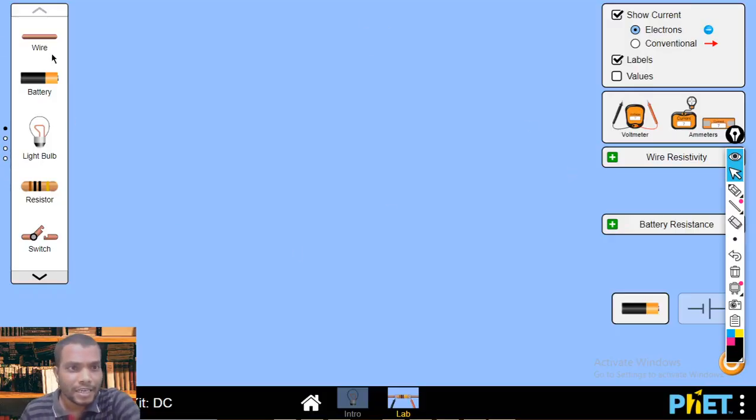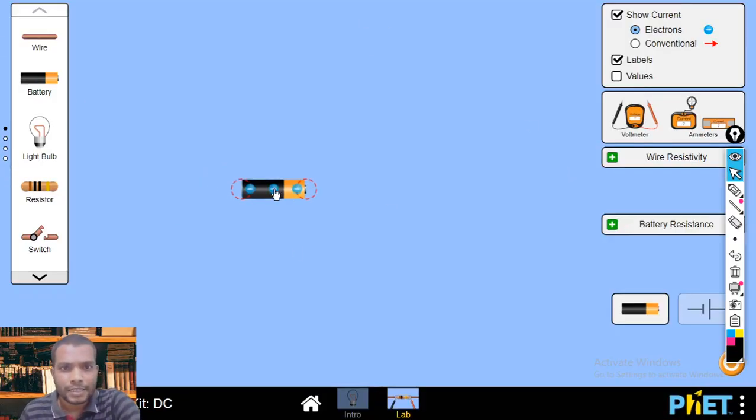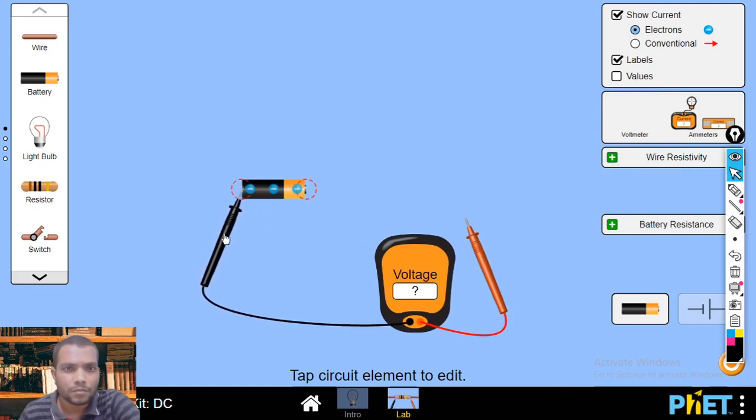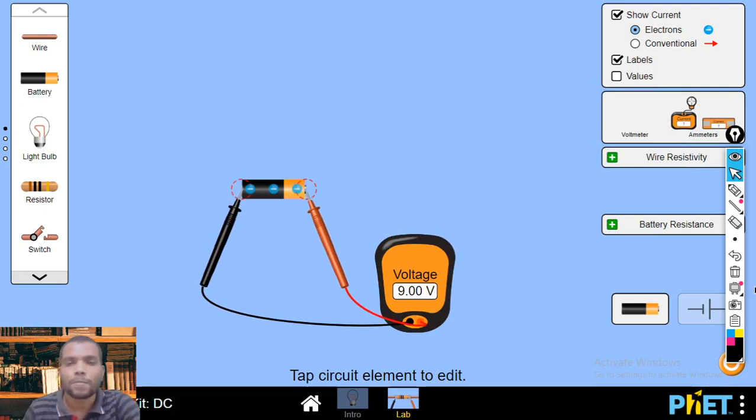So to understand the EMF, suppose I take a battery here, and I measure the potential difference across the battery. Now nothing is connected to this battery. There is no resistance, there is no connecting wire, nothing. Now the battery is showing some value on the voltmeter. Here it is showing 9 volt.